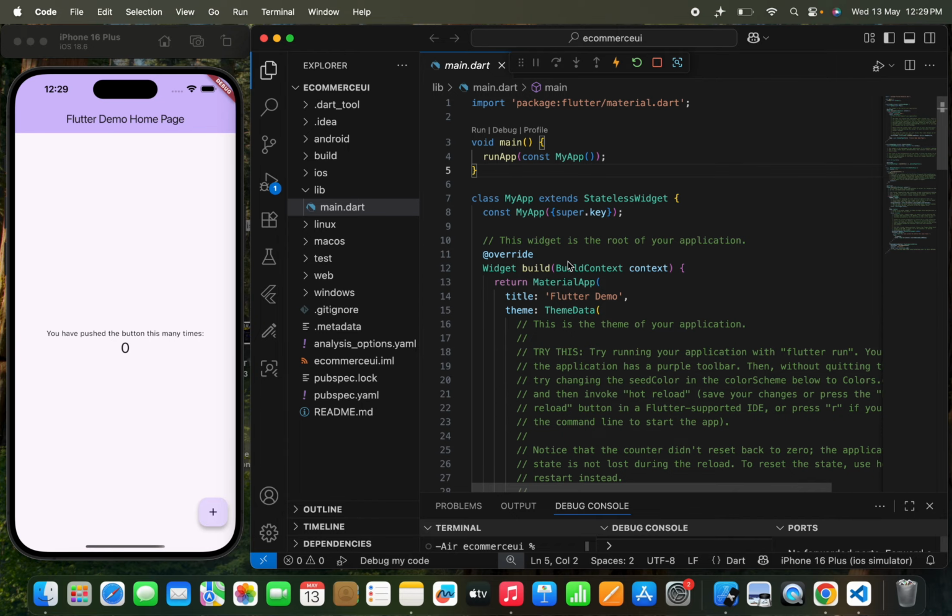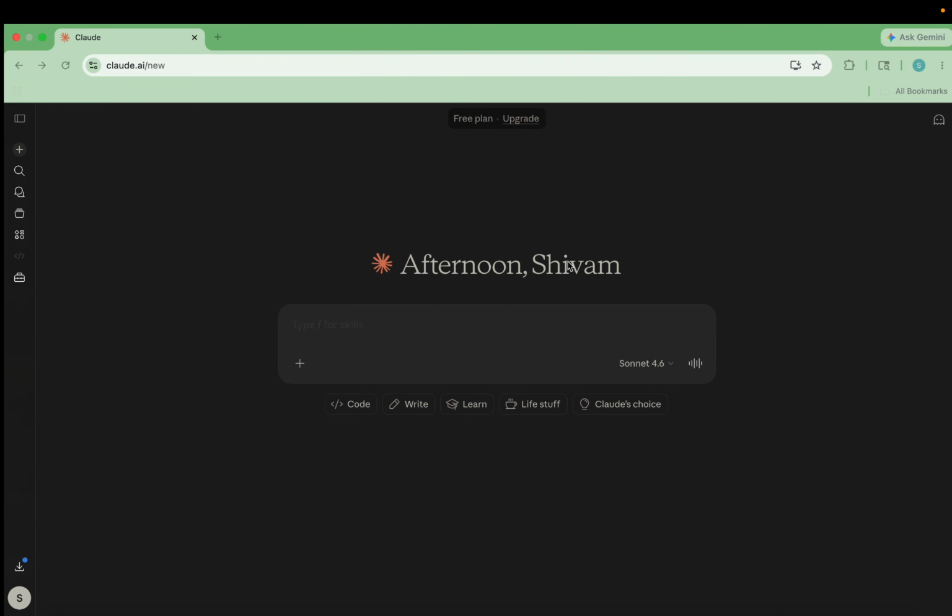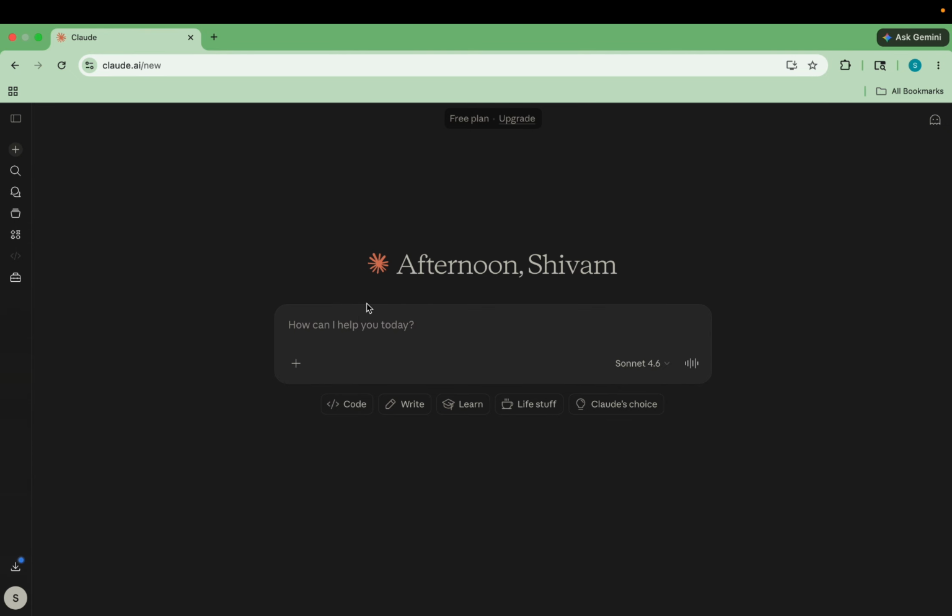Okay, so we are going to move to the Claude AI official website, and here I need to pass a prompt. In the prompt I need to tell Claude that I am looking for a design in a beautiful way, and I need Claude code for this, or you can say Flutter code, so that I can paste that code in my VS Code and simply run the app.